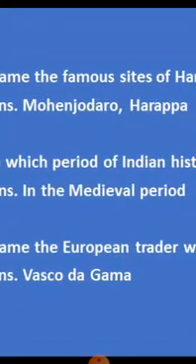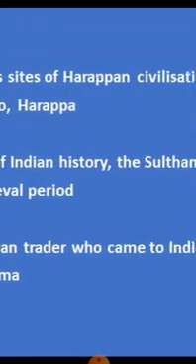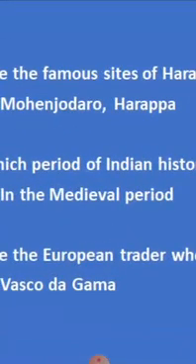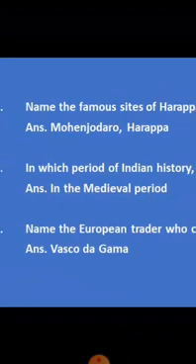The next question. Name the famous sites of Harappan civilization or Indus Valley civilization. Which are the famous sites? Mohenjo-daro and Harappa. Mohenjo-daro and Harappa were the 2 important cities of this civilization.